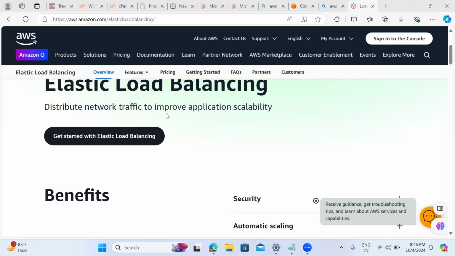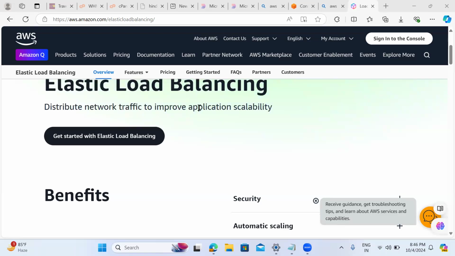So the user needs to connect to the healthy instance at any point of time. Who is taking that load balancing decision? A load balancer is going to take that decision in order to always redirect the user traffic to the healthy instance.